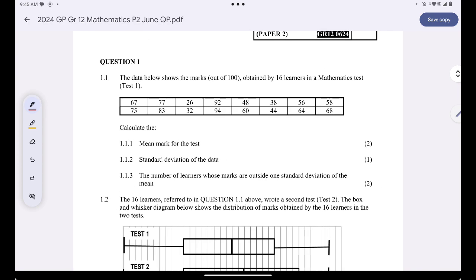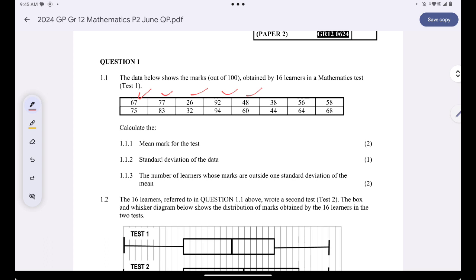Let's do question 1. For us to answer this question, guys, all we need to do is to just put these elements on the calculator. Are you together? How can you do so? Just press mode setup, then press 2. After pressing 2, press 1 because you're dealing with one variable.